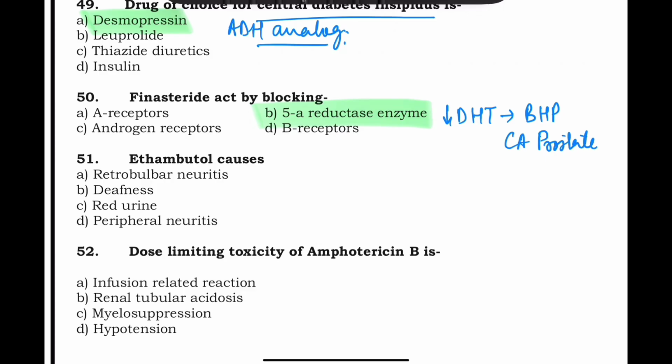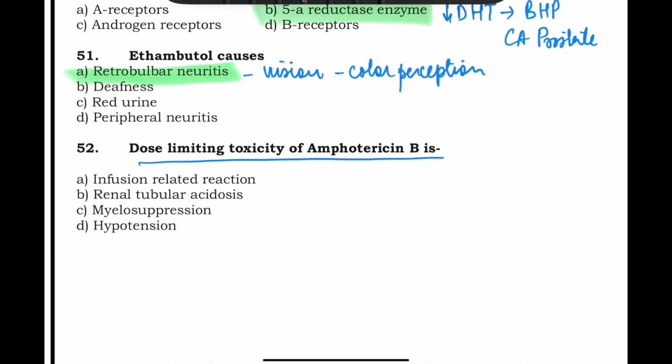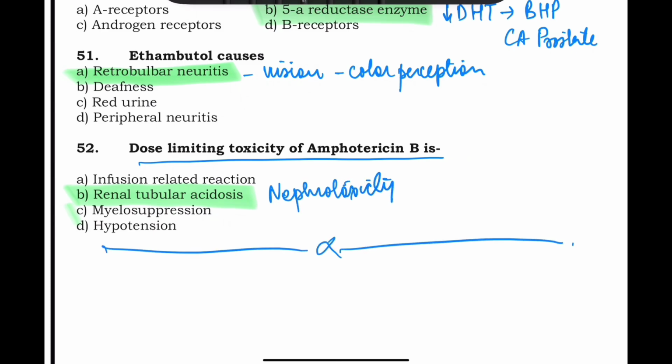Ethambutol causes, what is the side effect? Retrobulbar neuritis, deafness, red urine, and peripheral neuritis. So it causes retrobulbar neuritis, and that results in vision loss plus color perception changes. So that is the main side effect. And dose limiting toxicity of amphotericin B is: infusion related reaction, renal tubular acidosis, myelosuppression, hypertension. So the correct answer is that it basically results in renal tubular acidosis. So, or you can say nephrotoxicity is also the most limiting side effect. So with this we complete the MCQ. That is the second question, and these are all past year questions.